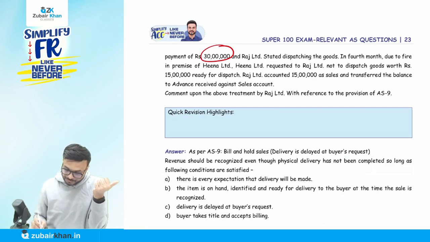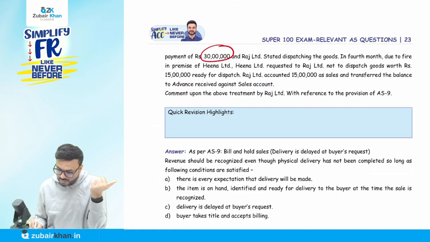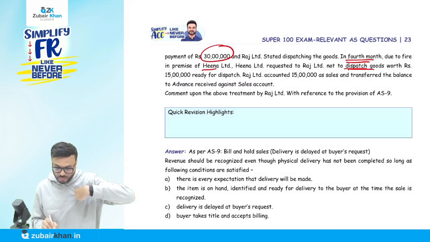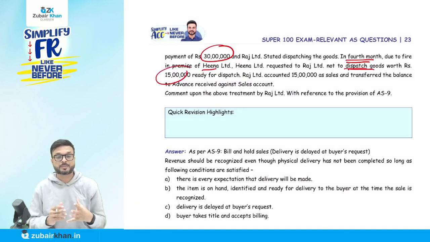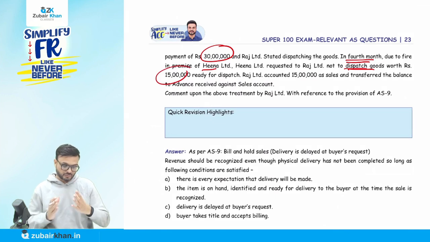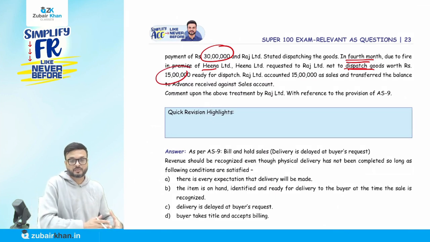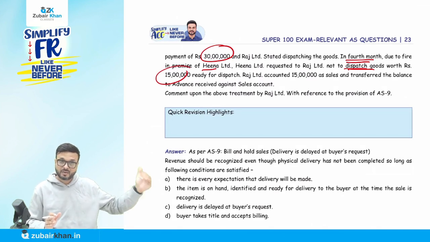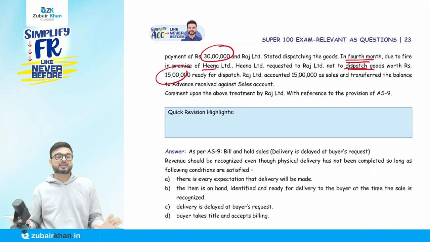Okay, but I dispatched the goods for the first 3 months, 5 lakh each month: first month 5, second month 5, third month 5. But due to a fire in the premises of your company, Hina Limited, you requested me not to dispatch the goods for the remaining 3 months. What is going to happen then?